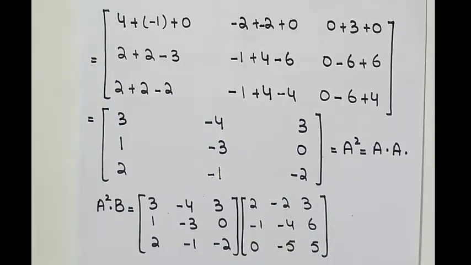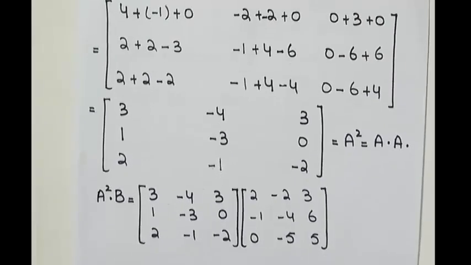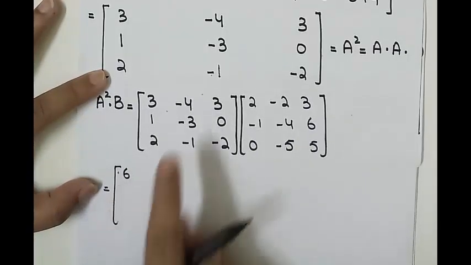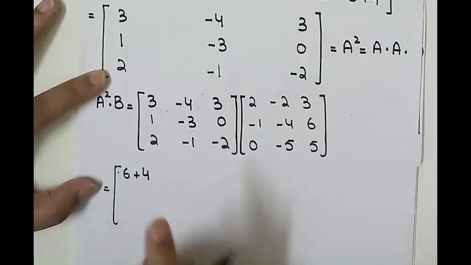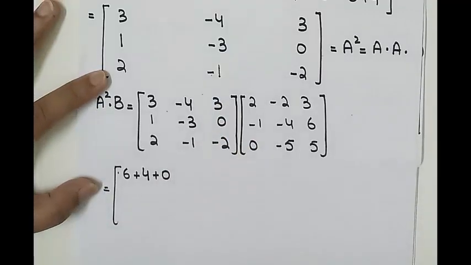Okay, so I have told you how to multiply 3 cross 3 matrices. So now we will do this multiplication directly. 3 times 2 is 6, minus 4, minus 1, plus 4, and 3 into 0 is 0.